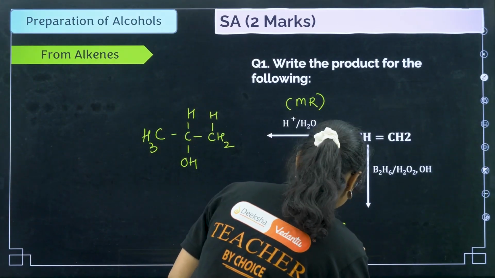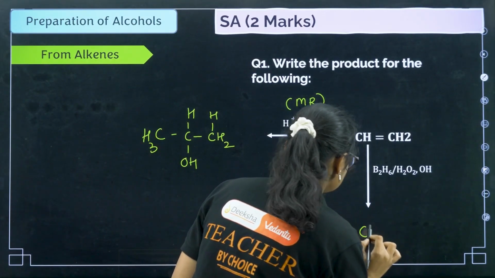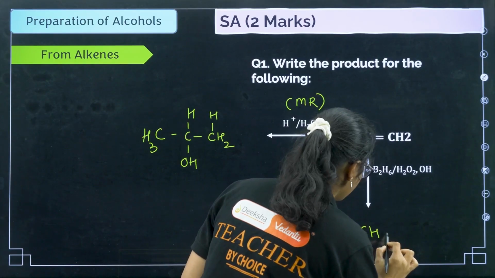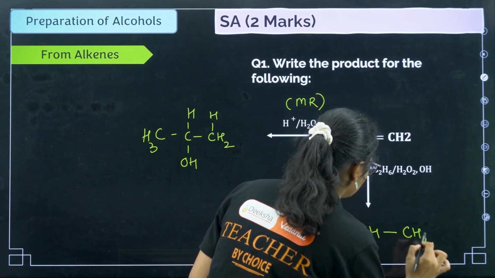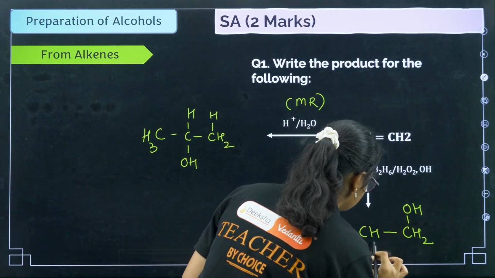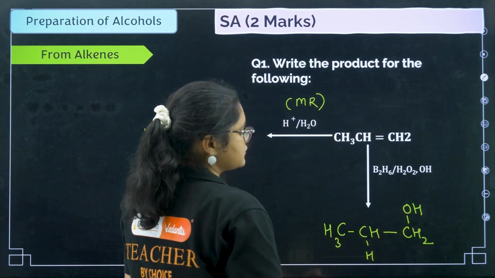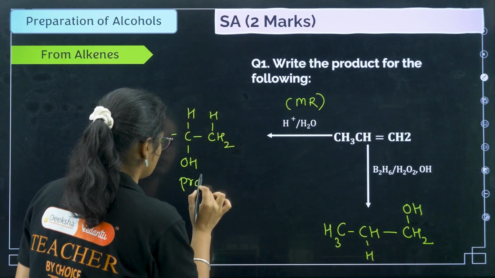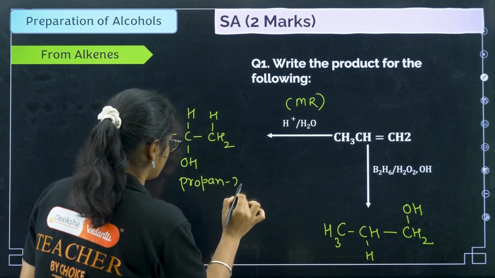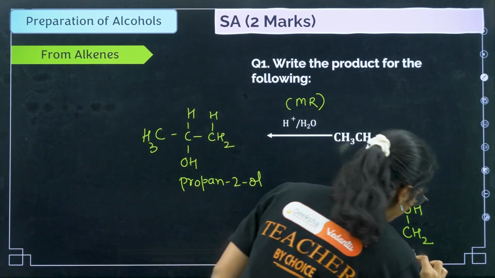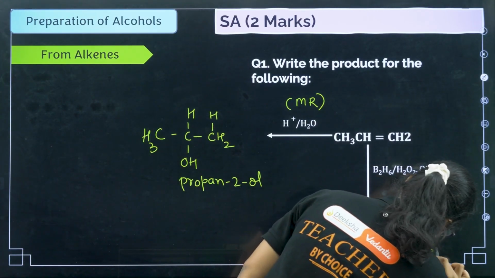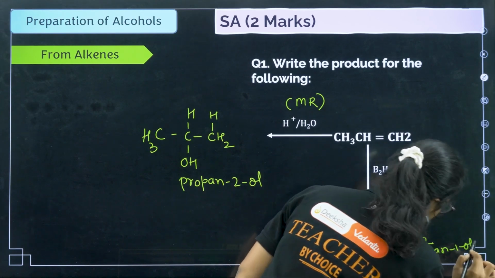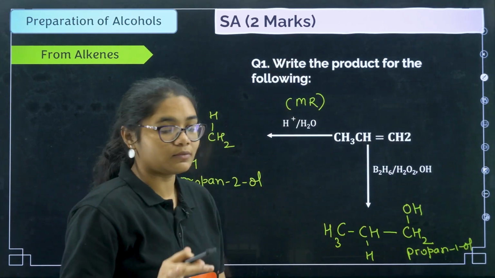Anti-Markovnikov's rule gives CH3CH2CH2OH. You can see the difference, right, where OH is added. This one is propan-2-ol, and this one will be propan-1-ol. Now we are going to discuss two-mark questions.